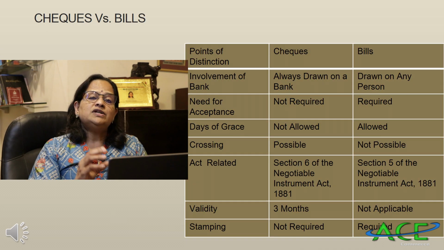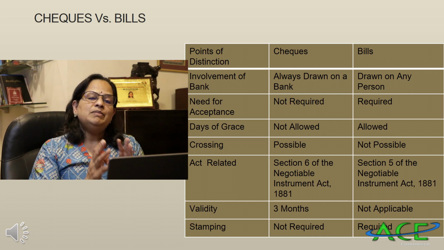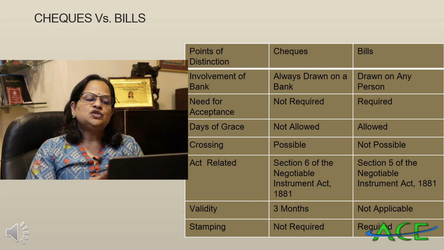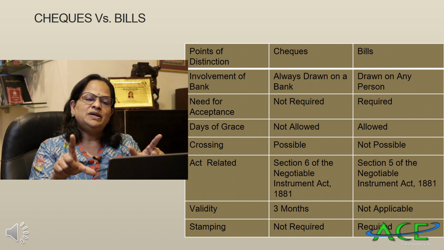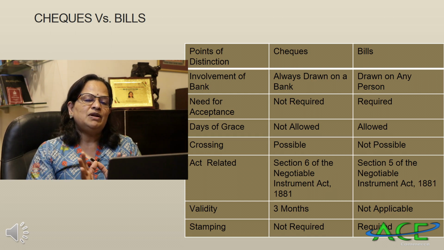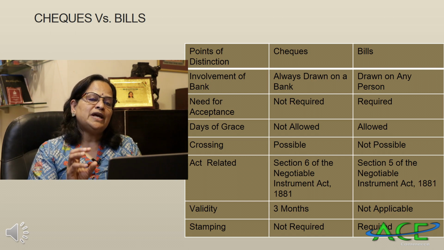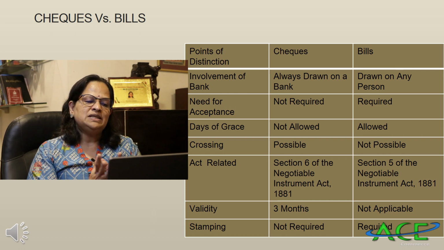Now, check versus bill. You have to remember the check is also a negotiable instrument. Bill of exchange also is a negotiable instrument. What are the differences? I am preparing it in a table format because I am very particular that if you get a question, the distinction should always be in a tabular form. And here I have given only words for explanation. But when you are writing, you have to write the full sentence. So points of distinction, second column is checks and third column is bills.